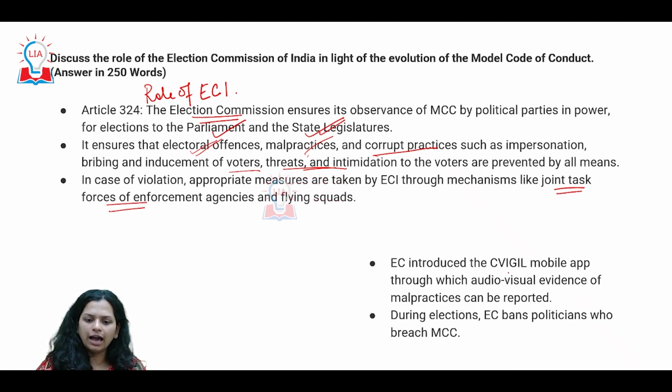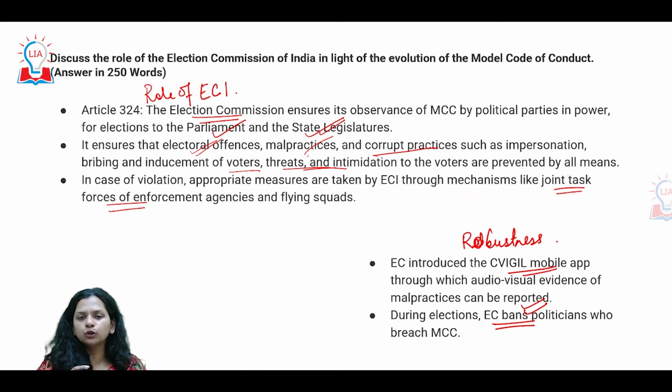A lot of applications are also being used these days to ensure the robustness of the system. So these kinds of MCCs, the codes, are basically enforced, and politicians are being banned by the Election Commission to ensure its compliance.